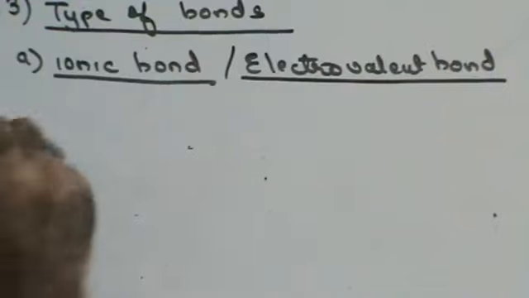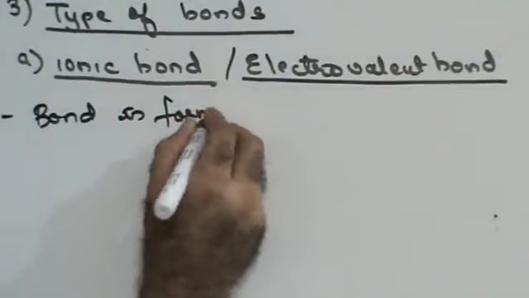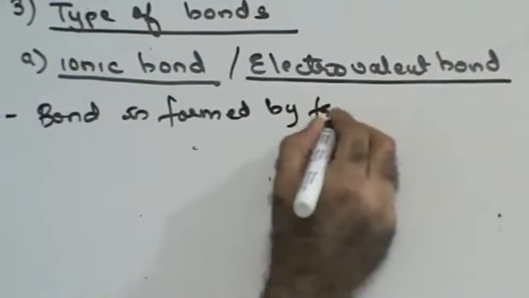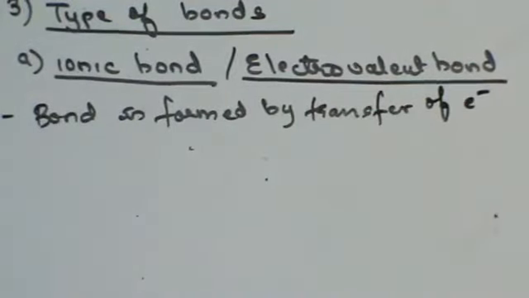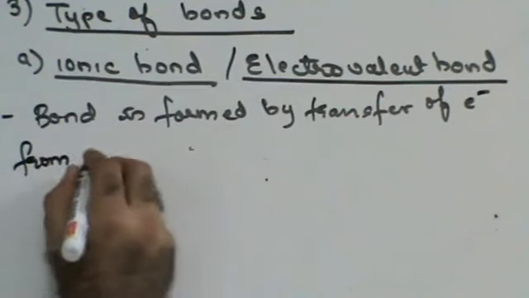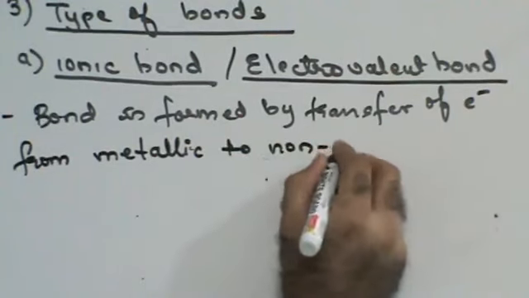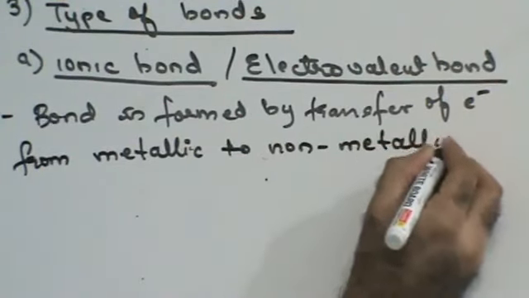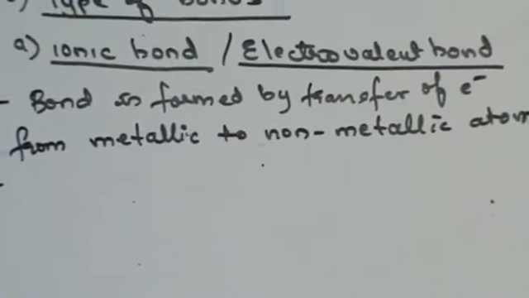So what is an ionic bond? The bond is formed by transfer of electrons from a metallic to a non-metallic atom. There is an electrostatic force of attraction between the oppositely charged ions, and this electrostatic force of attraction is called an ionic bond.